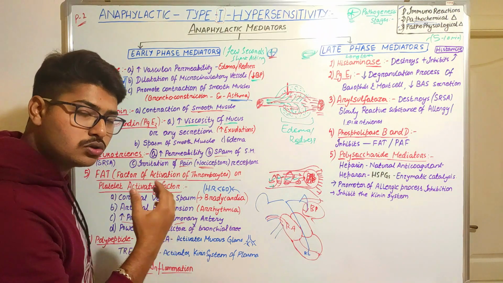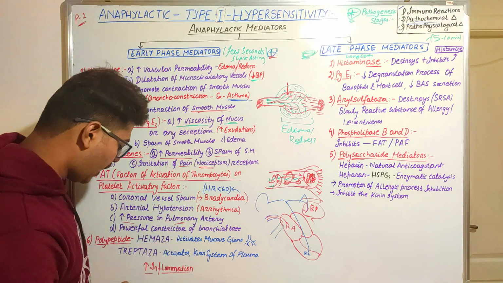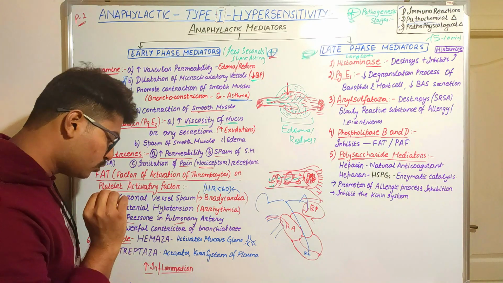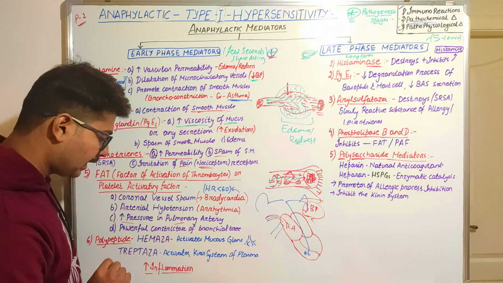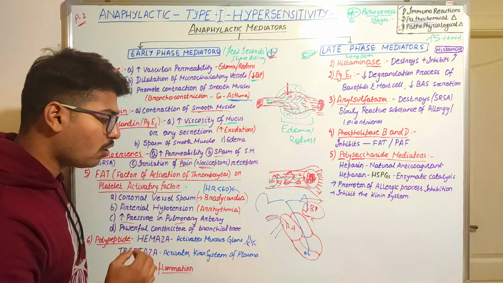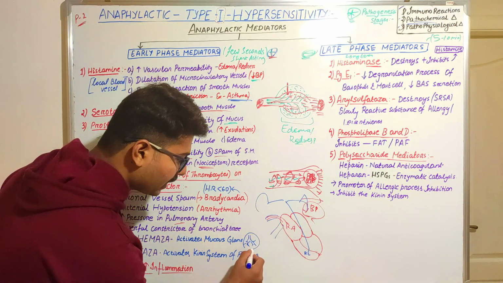So it will also help in that powerful constrictor of bronchial tree. Next comes the polypeptide. There are two important polypeptides that you should know about. One is hemasa and second one is tryptasa. Hemasa will help in activation of the mucus glands that are present in the bronchial tree.